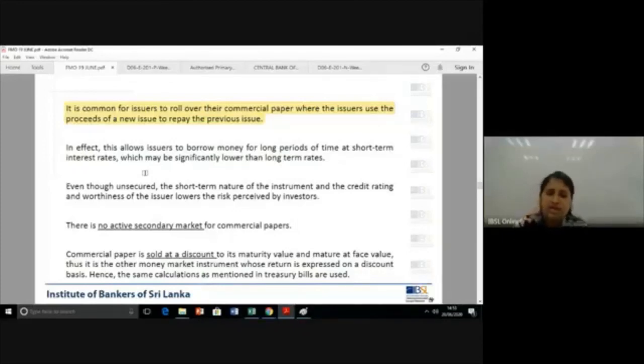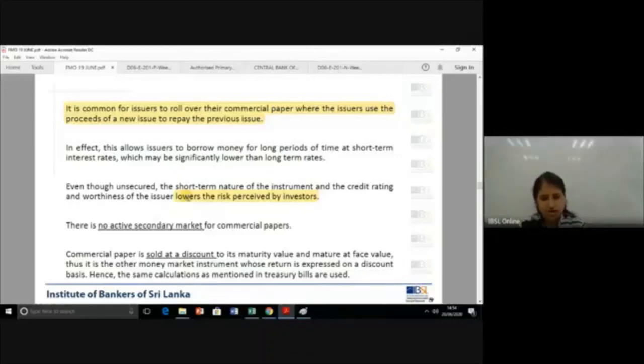Even though unsecured, the short-term nature of the instrument and the creditworthiness of the issuer lowers the risk perceived by the investors. Because of this, they're okay with accepting an unsecured instrument, because they view it as a low-risk instrument.